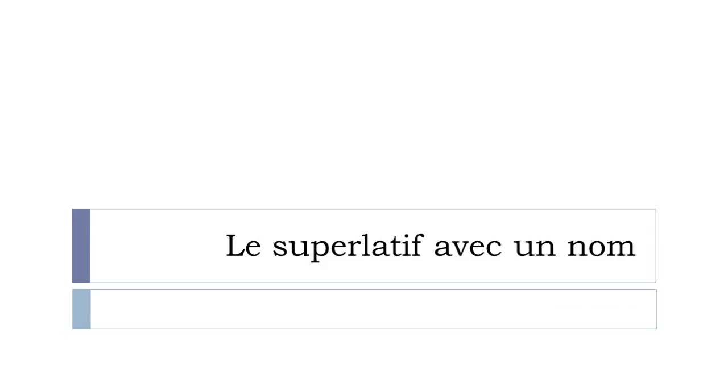Le superlatif avec un nom. Okay, so le superlatif, remember, it's the most or the least in English. We saw in the previous video how to construct it with an adjective or an adverb, and in that case here it will be a really short one, but still, if we want to construct this superlative form with a noun, avec un nom, let's see how we'll make that.